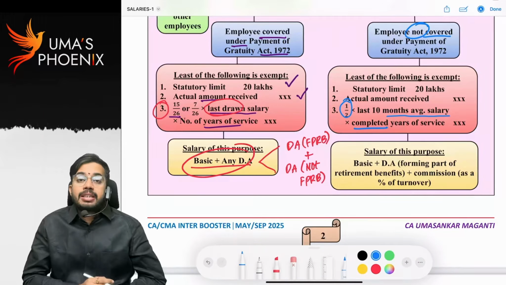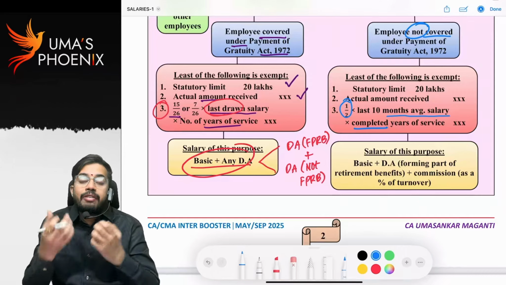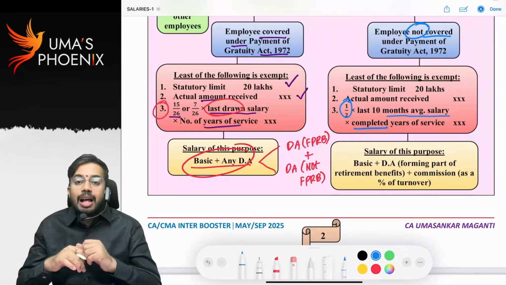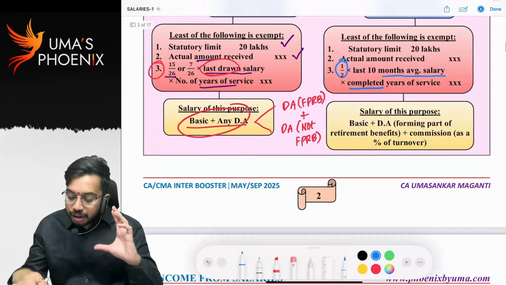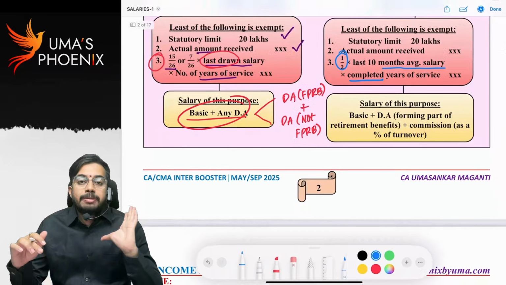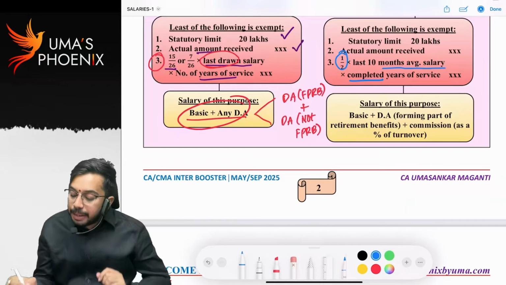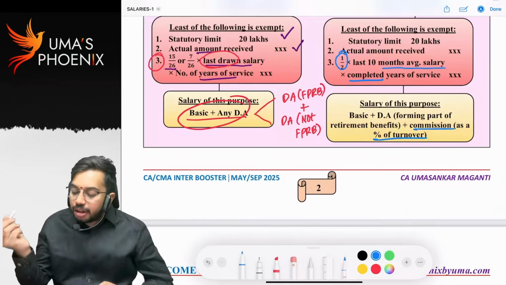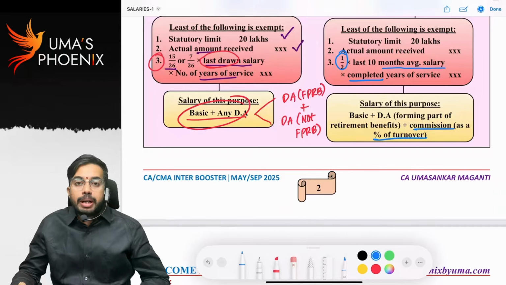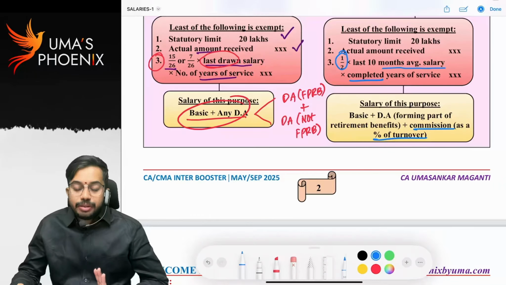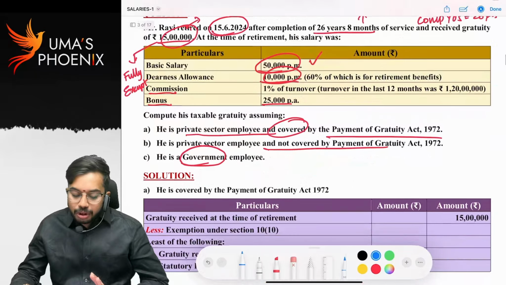You know completed years, right? Whatever the part of the year is there, we have to ignore it. Half into last 10 months average salary into completed years of service. Salary for this purpose is basic plus DA forming part of retirement benefits plus commission as a percentage of turnover. Are you able to understand? So 1 by 2 into last 10 months average salary into completed years of service. Let us see the problem so you will get clarity.